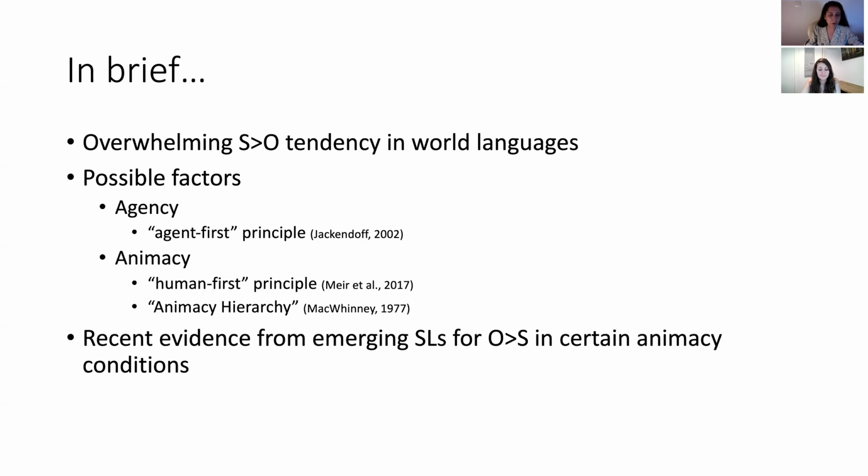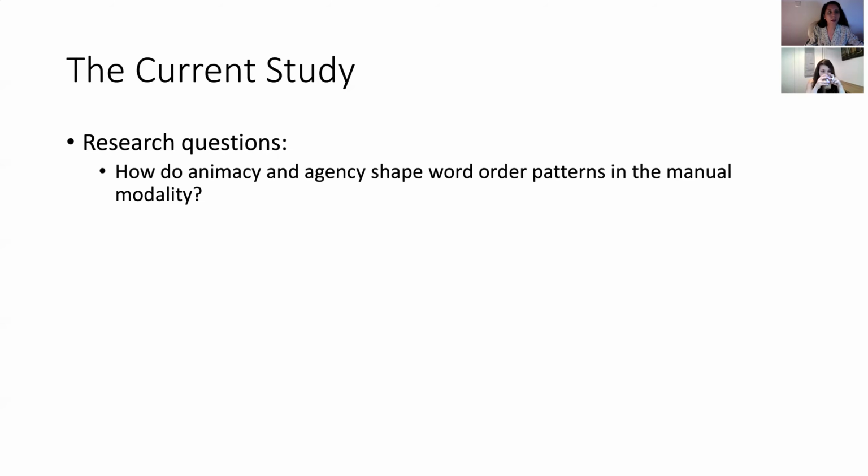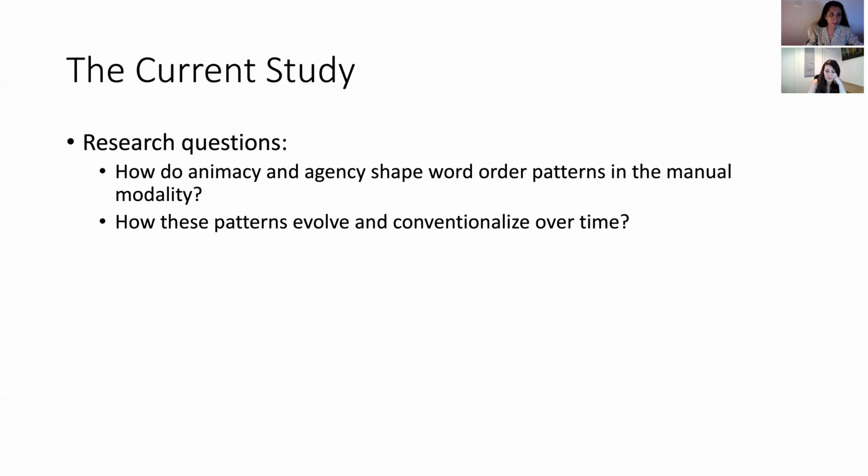And recent evidence from emerging sign languages for O preceding S word orders in certain semantic animacy conditions poses some new questions in this line of research. And the age of a language might be a factor here. In the current study, we are interested in these questions: how do animacy and agency shape word order patterns in the manual modality? And how do these patterns evolve and conventionalize over time?